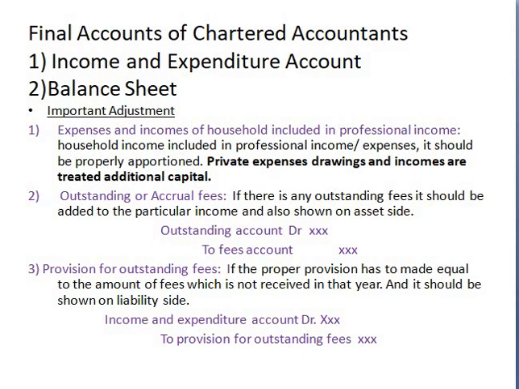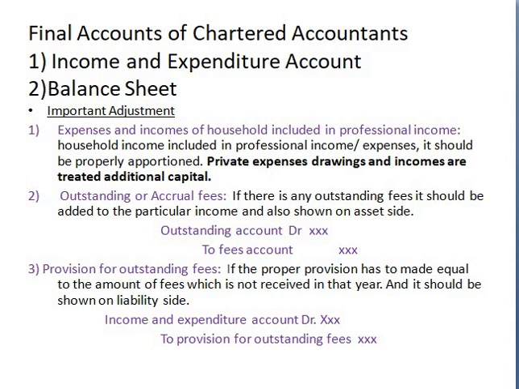Then how to calculate it? Whatever the private expenses are, they are to be considered as drawings, and private incomes are treated as additional capital. Like that we have to apportion. So other than the professional items, any income or any expense that is there, the expense is to be considered as drawings, and the income is to be considered as what? Additional capital. I think that is clear.